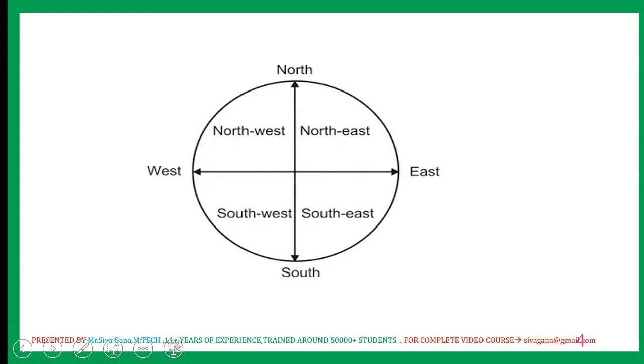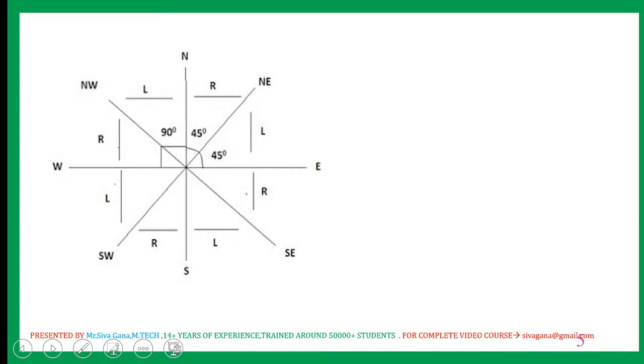Now the next one. This is the similar diagram that I am showing again. This is the reference point: north pole, east pole, south pole, west pole.